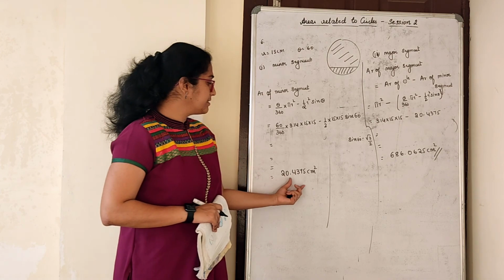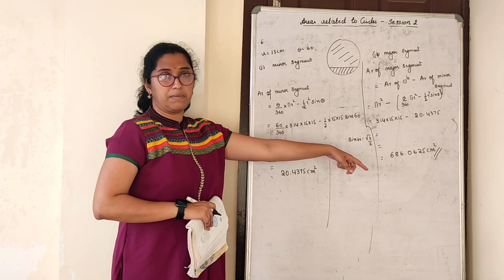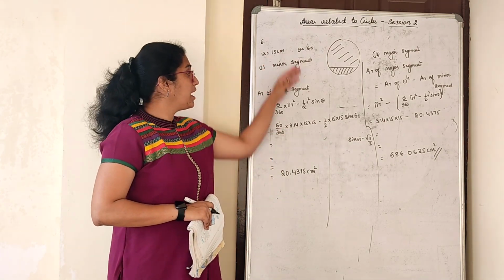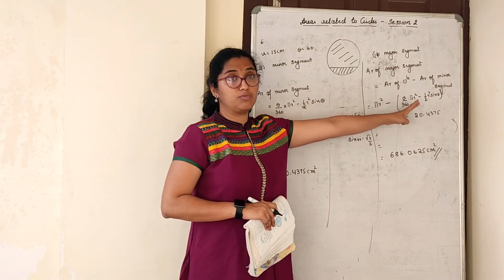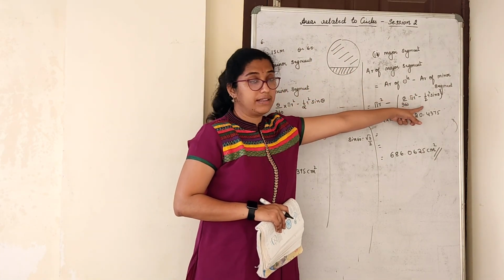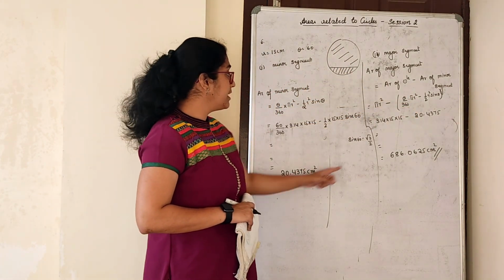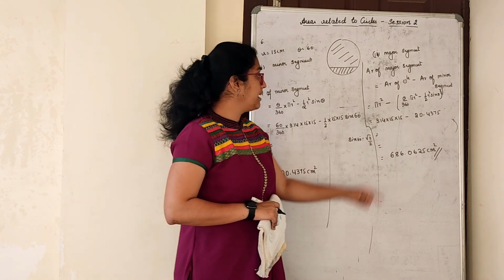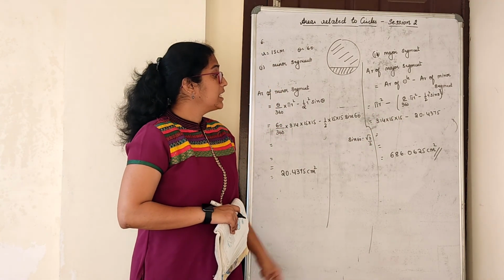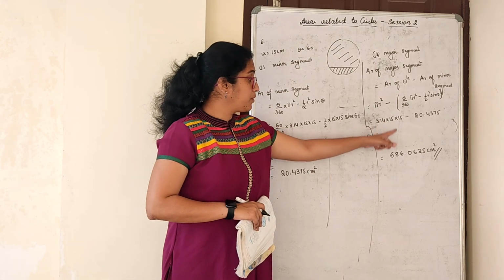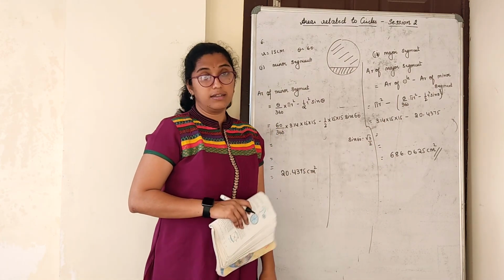Did you understand why I wrote this here? I know I could have written the answer directly, but still I wrote the formula part. In case they have not asked the first and directly ask for the major segment, you have to solve it at that point of time. Since we have the answer, I have written the area of circle, pi r square, subtract this, and this is what you will get as the answer.